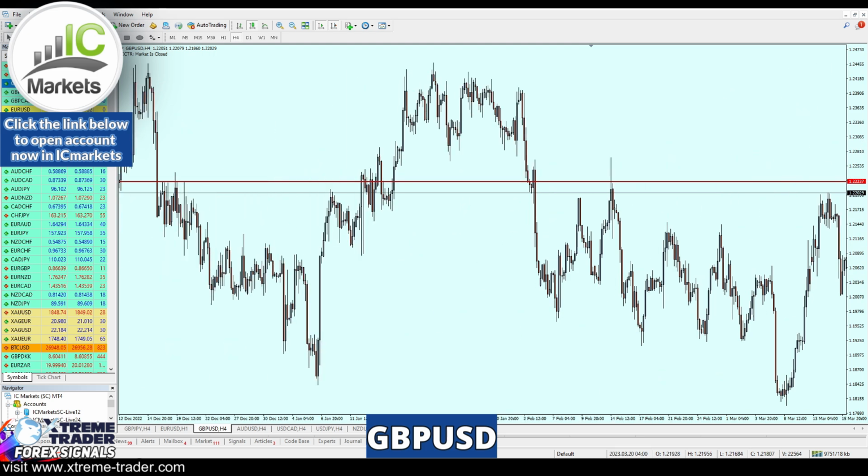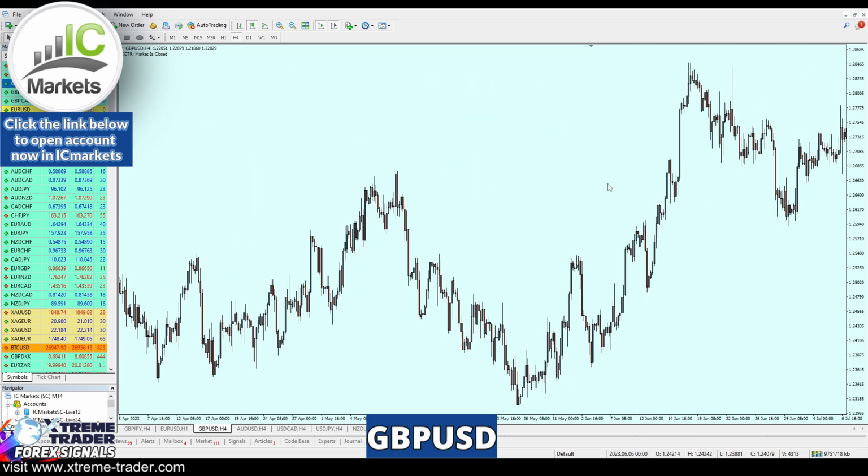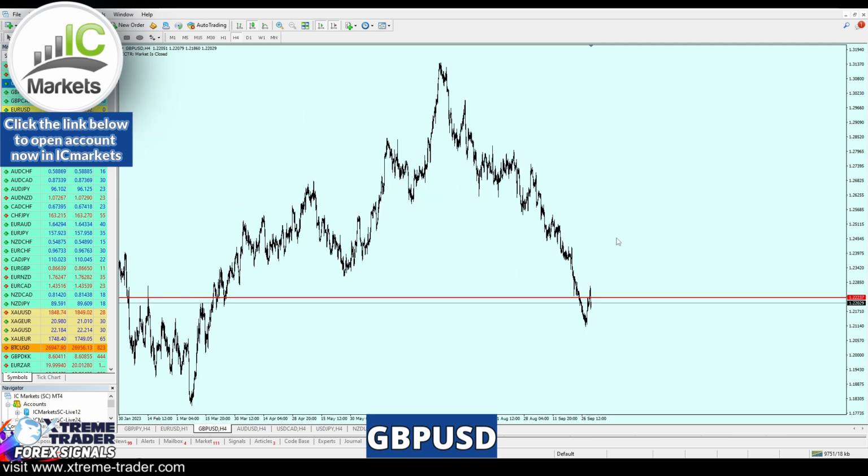Sure enough, we are having here a real level of resistance which has indeed been respected. That means that this level is indeed a strong level of resistance. Now, of course, we need more confirmation here.